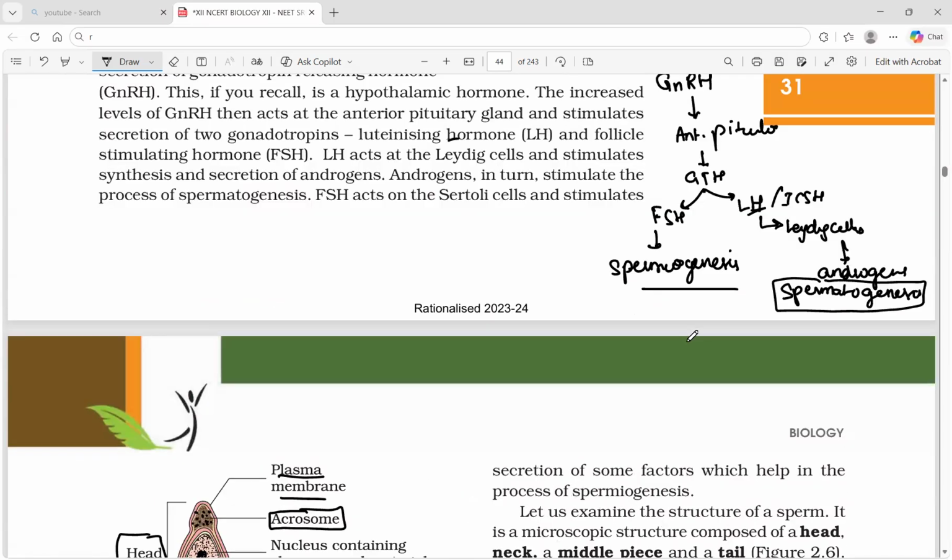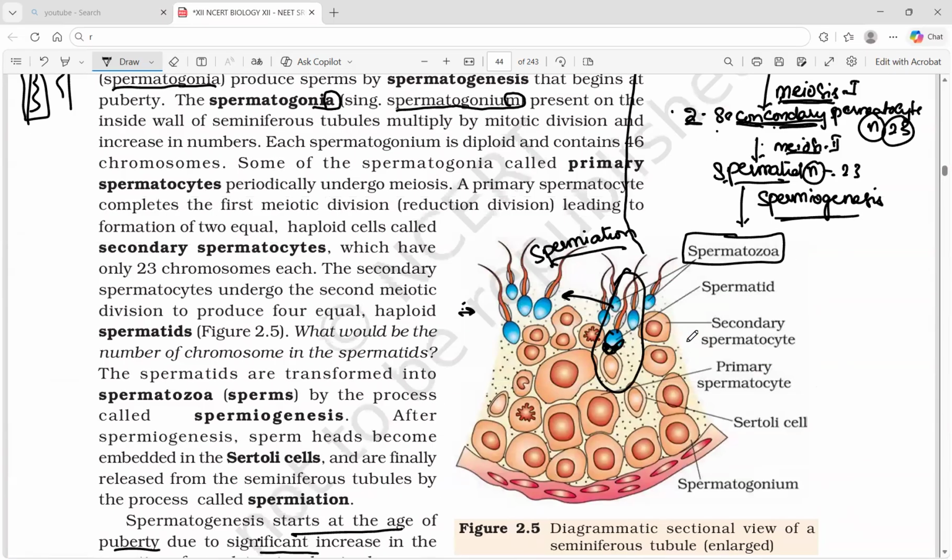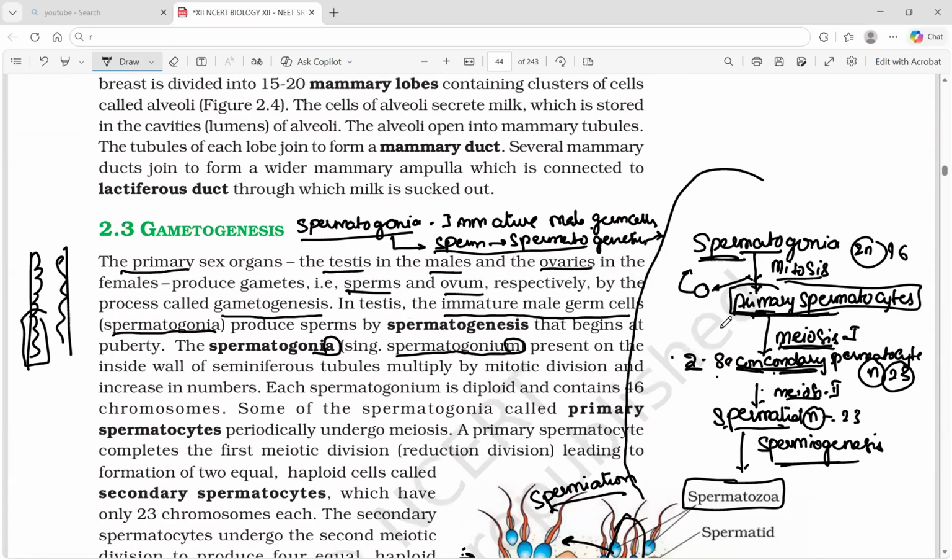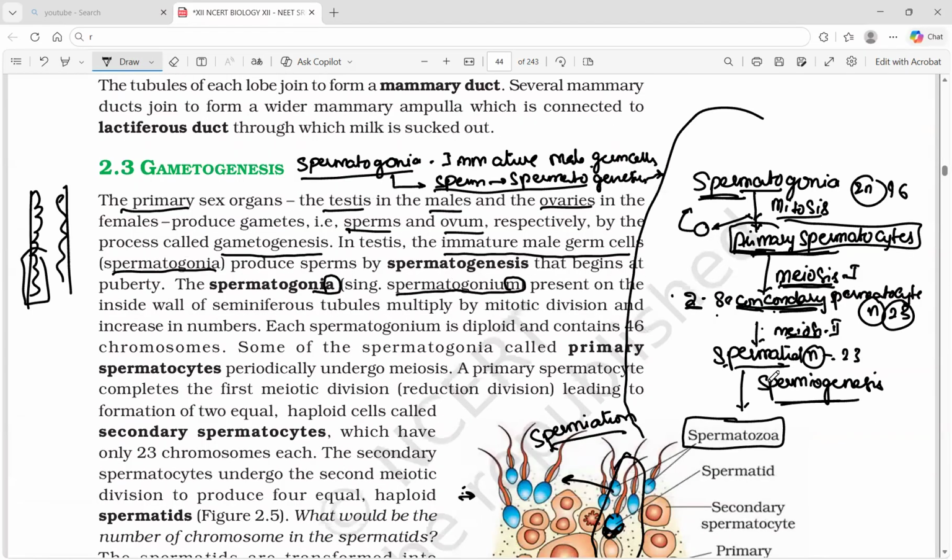In that, we just talked about spermatogenesis. Whatever I wrote on the sides, these are going to be the possible questions. We just discussed spermatogenesis, spermiogenesis, spermiation: three definitions. And the cells, the division they perform, and the number of chromosomes. For every cell, you have to see three. Spermatogonia: the cell is spermatogonia, the division it performs is mitosis, and the number of chromosomes in them is 46.